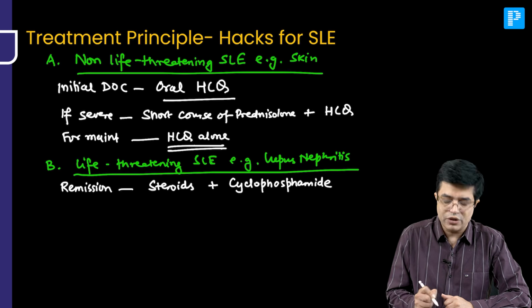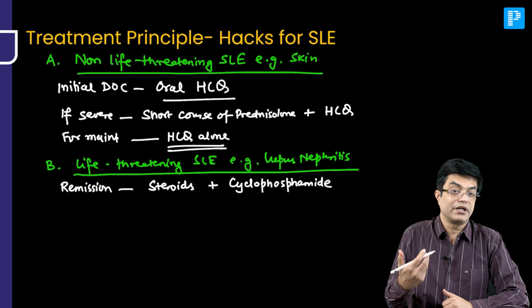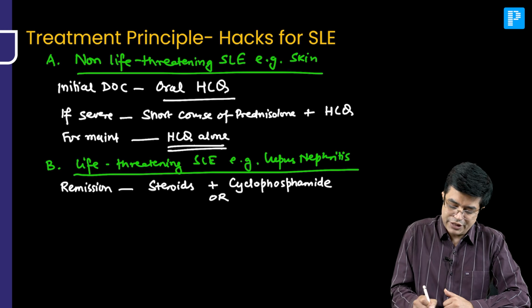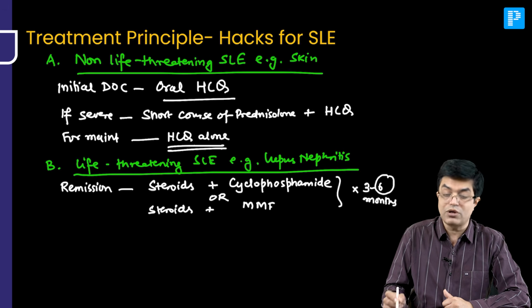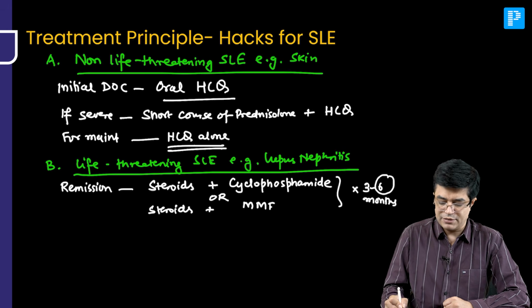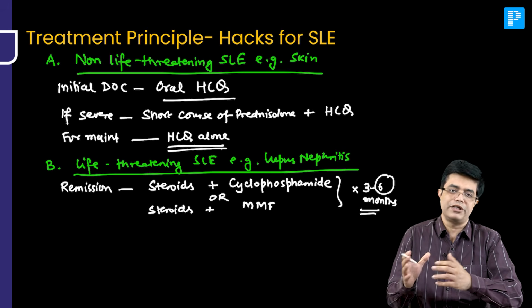If the patient is not tolerating cyclophosphamide, or there is any contraindication to that, the alternative therapy you can use is steroids along with mycophenolate mofetil. And generally this combination needs to be given for up to 3 to 6 months. If they ask you to pick one, the better answer according to CARA guidelines is 6 months. But some of the regimes, they tend to follow for 3 to 6 months.